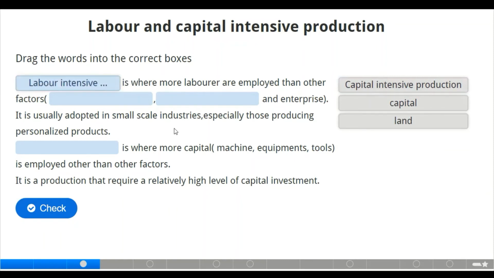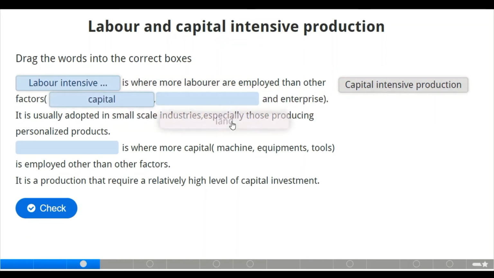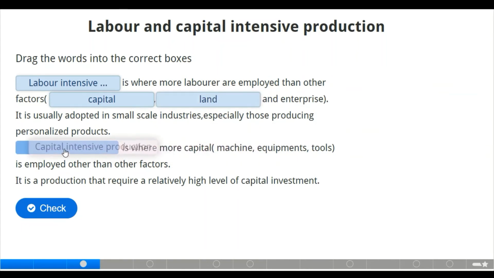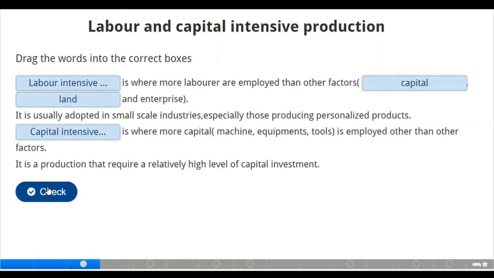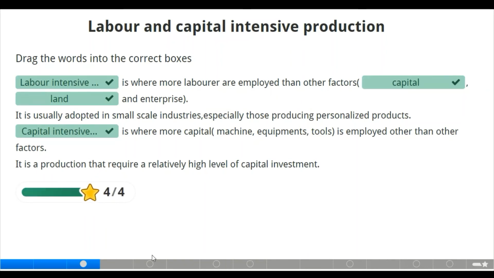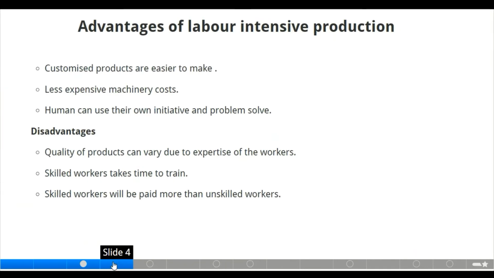Yes, we have the labor intensive production here, and the first one, capital here, and land as it is arranged. And we have capital intensive production. Now let us check here. Can you see? We are good to go. Now we move to the next slide.